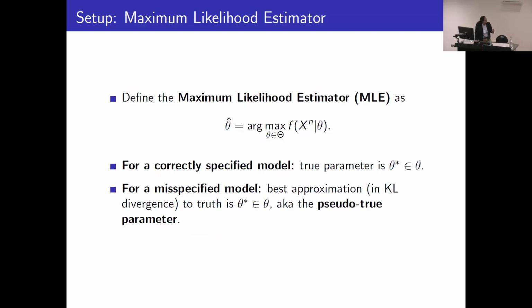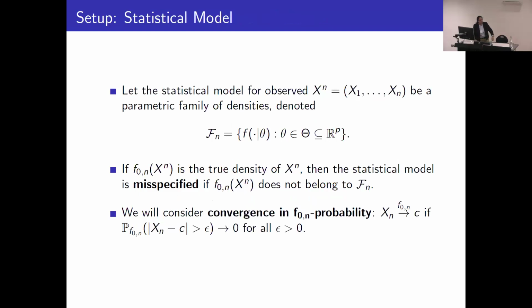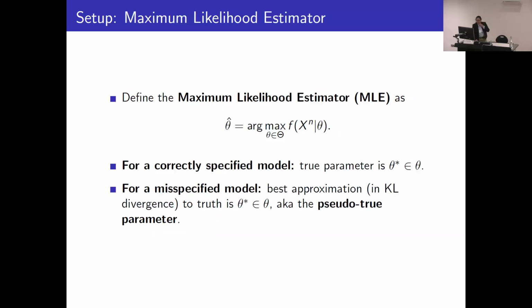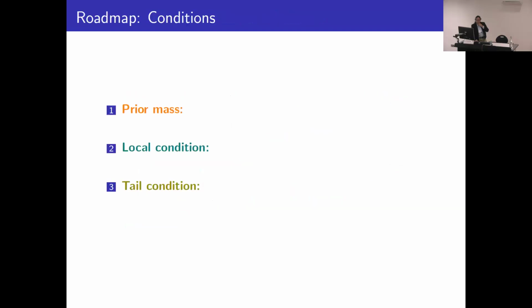We can define the maximum likelihood estimator as usual. And one thing to note here is that this MLE is going to be consistent for some theta star. If our model is correctly specified, then this theta star would correspond to our true parameter. And if it's misspecified, then theta star corresponds to a pseudo-true parameter, which essentially indexes the model in cal F that's closest to the true density in terms of KL divergence.